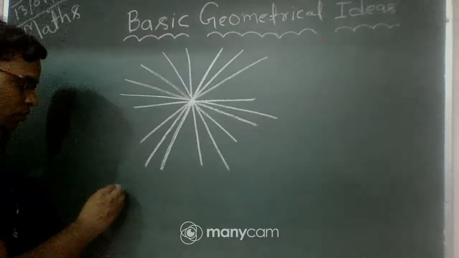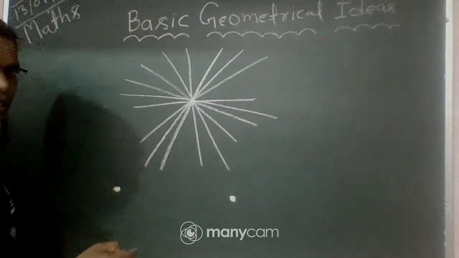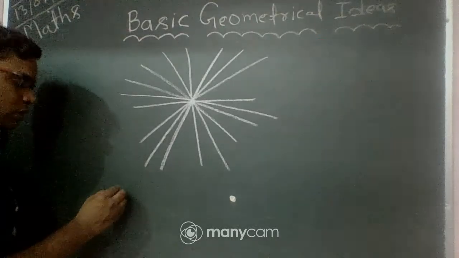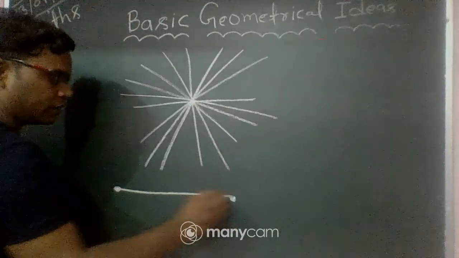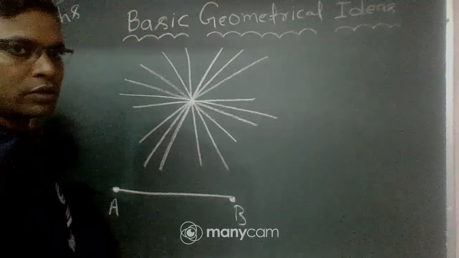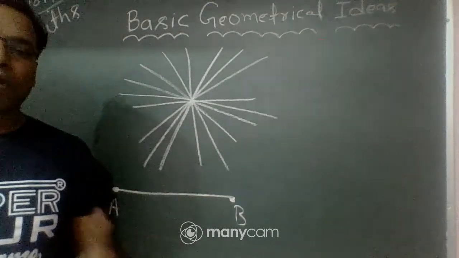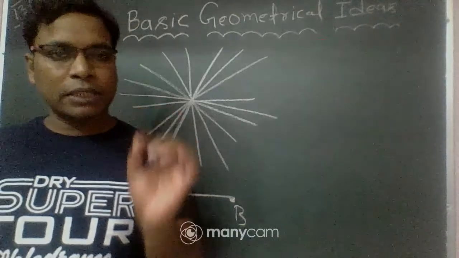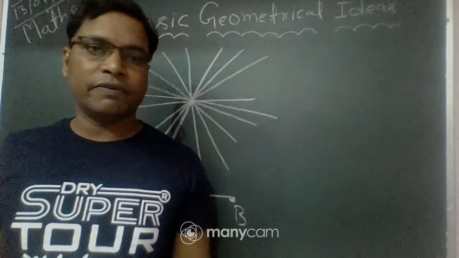Here, one point here and one point here. Two given points, how many lines can you draw? Given two points, you can draw only a single line. Look, point A, point B. So through any two given points you can draw only one line, but through one given point you can draw an unlimited number of lines, or infinite lines. This is clear.